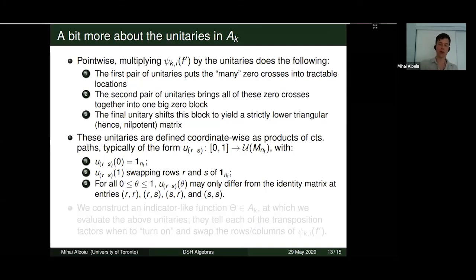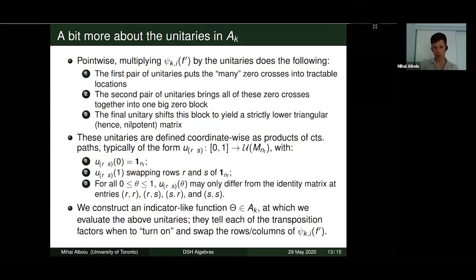Now, at every point, because the zero crosses occur at different places, we need something that knows where the zero crosses are and tells each of these unitaries when to become a 1 so that they can shift the rows and columns of the zero cross up to the upper left-hand corner. And the way we do this is by constructing an indicator-like function theta in the kth stage algebra, at which we evaluate these above continuous paths. They tell these paths at every point when they should be turning on and swapping the rows and columns. So that's a very rough idea of how this proof goes, minus a lot of technical details.